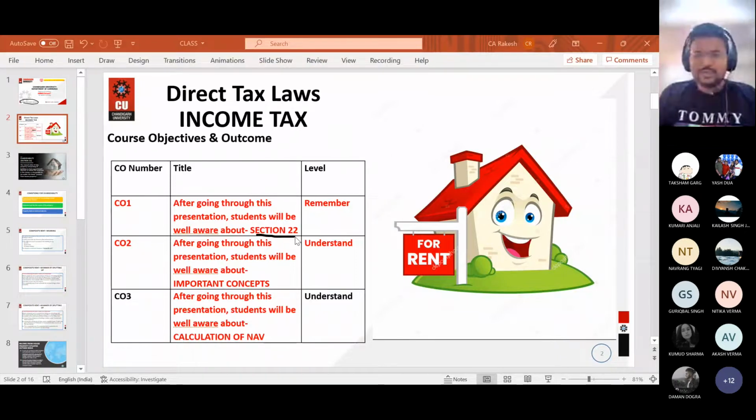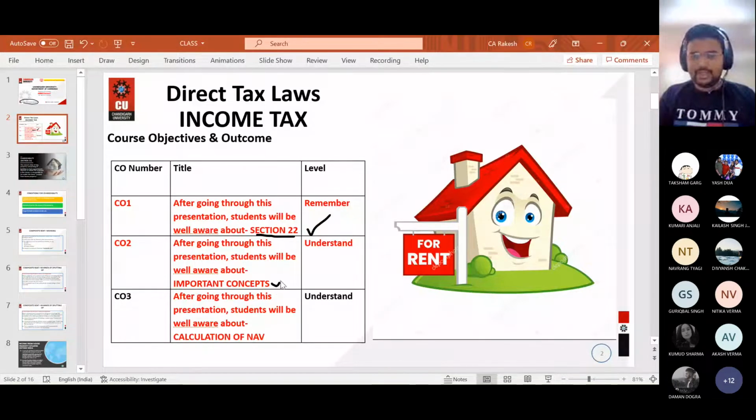What does basis of charge mean? It tells us the base of how income from the particular head will be calculated. In this scenario, it will tell us how income from house property will be calculated, what will be the base of calculating the income from house property. We will be covering this in section 22.